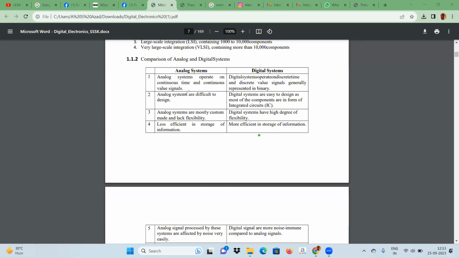First, analog signals operate on continuous time, continuous value signals, and digital signals operate for discrete time and have discrete value. Second, analog systems are difficult to design, whereas digital systems or digital ICs are easy to design.